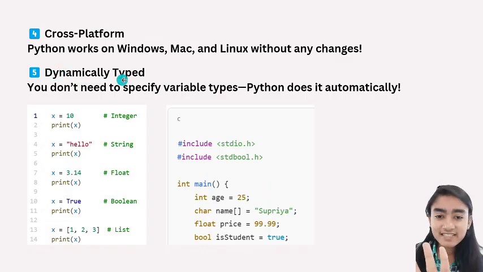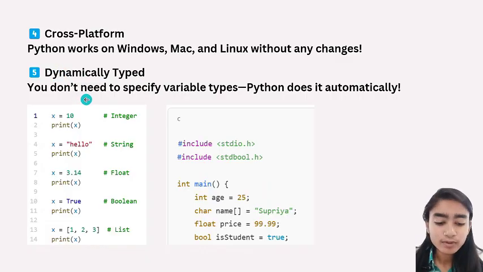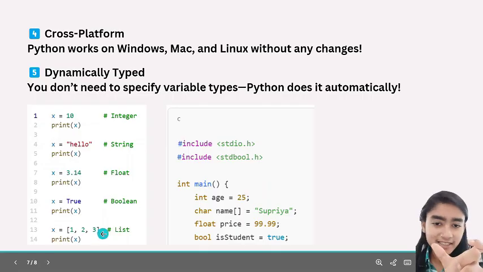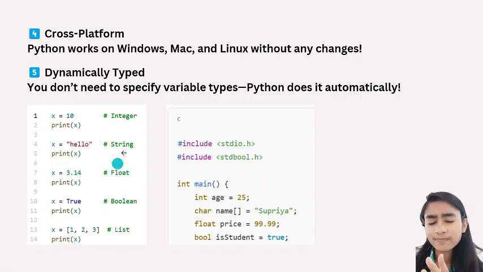The fifth feature is that it is dynamically typed. Now let's understand what dynamically typed is. We have to input into our computer things like 10, hello, 3.14, true, or make any list. So in Python, you don't have to tell your computer that 10 is an integer, hello is a string or character, 3.14 is a float. No. Python is going to detect it automatically.